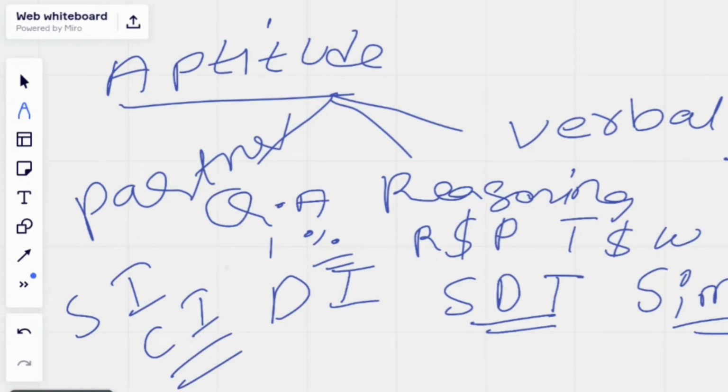Okay, so let's move forward to reasoning. In reasoning, what all is there? Let me clean this one.